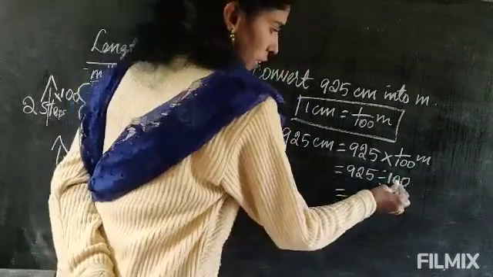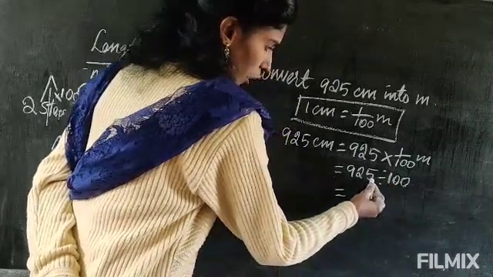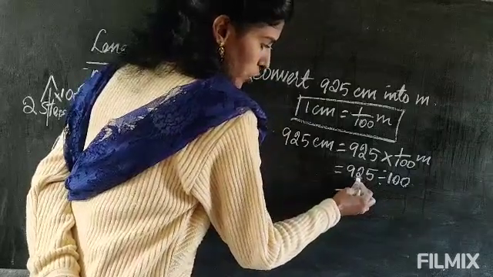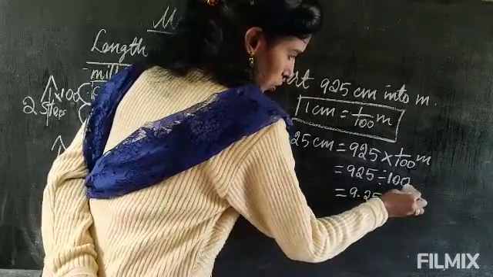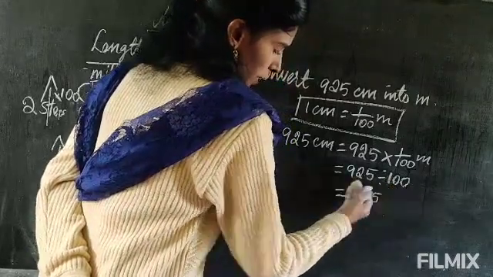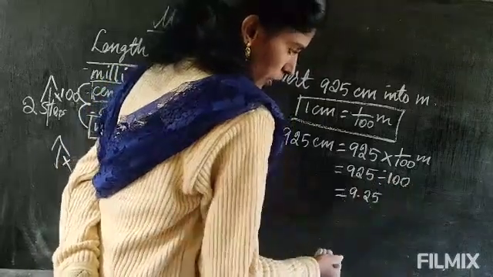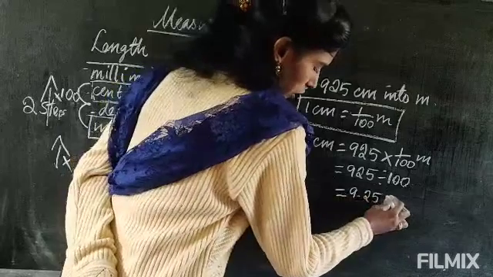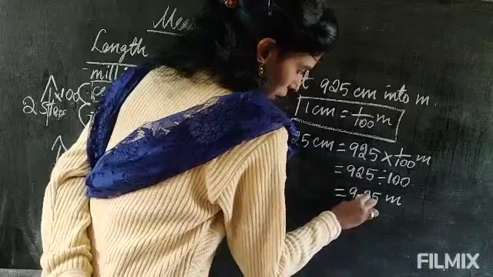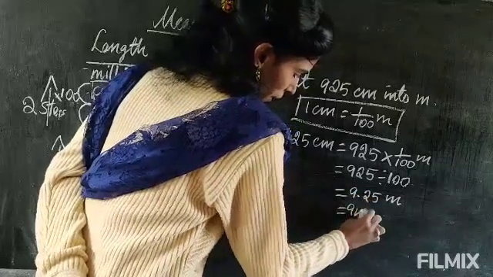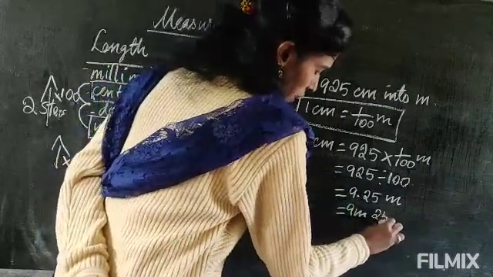Here 2 zeros are there, no? So from the right side, you count 2 digits, 1, 2. After these 2 digits, you keep a point. So it will be 9.25. 2 zeros, so after 2 digits from the right side. If it is 1 zero, after 1 digit. If it is 3 zeros, after 3 digits. Like that you will keep a point, and here you will write meter. Now you have to separate it. Before the point will be meter. Again, after the point, what is it? This is a remainder.